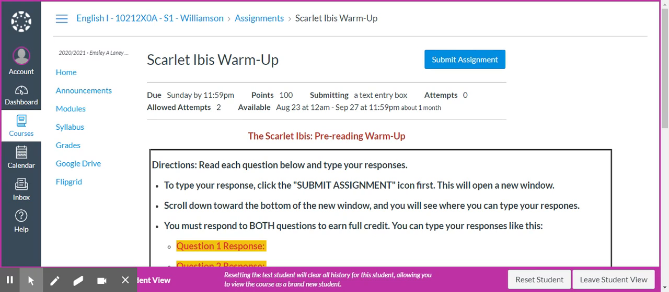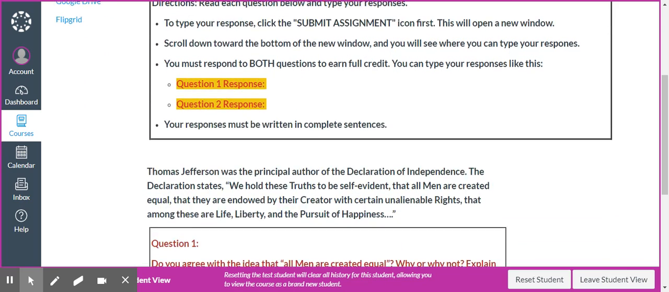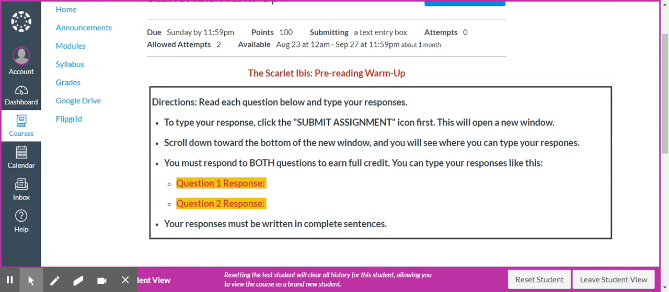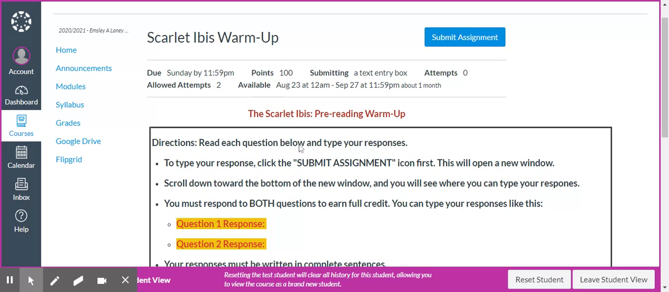Before you do anything, before you watch any of the videos or read the story, you need to do this warm-up, and it's got two questions, and you need to respond to each question. It says directions, read each question below and type your responses. To type your response, click the Submit Assignment icon first. Just open a new window, and you scroll down toward the bottom of the new window, and you'll see where you can type your responses.